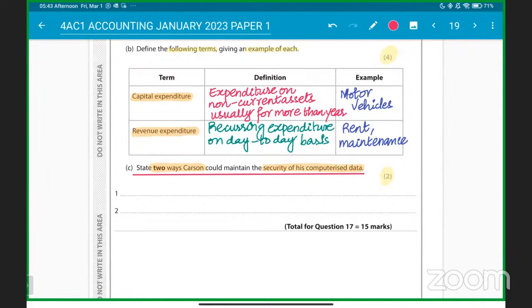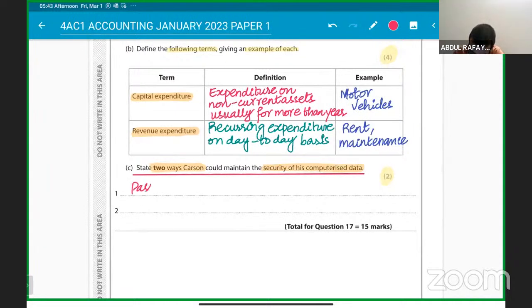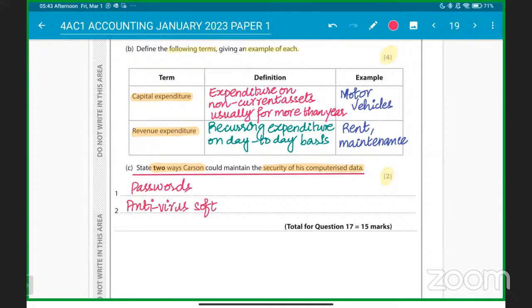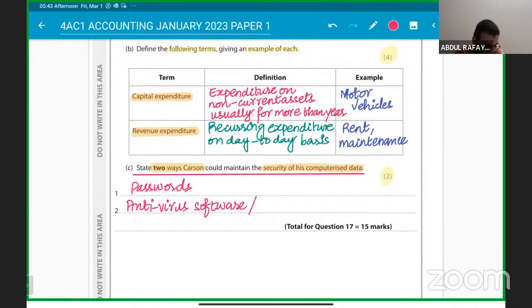Definitely passwords. The best thing is to use passwords, strong passwords. So he can use passwords to secure his data. What else can he use? He can use software to detect fraud, software to detect problems. So he can use antivirus software. You can write down antivirus software he can use, and there are different types of software he can use.